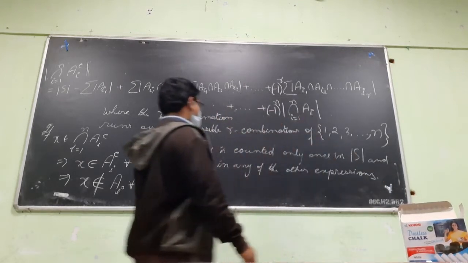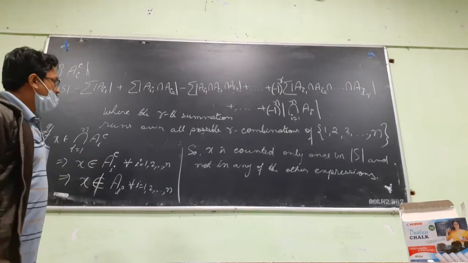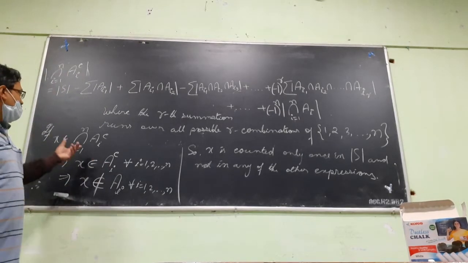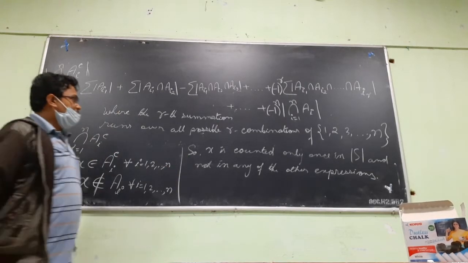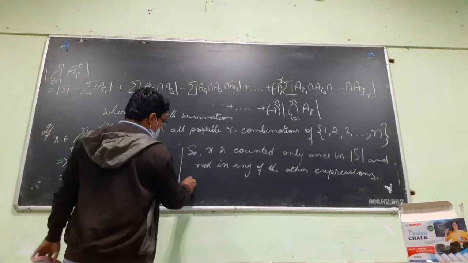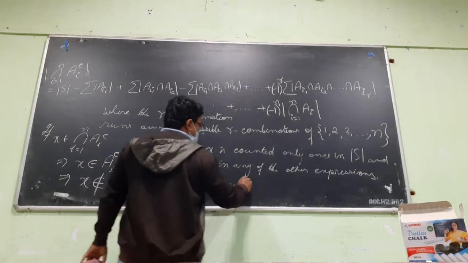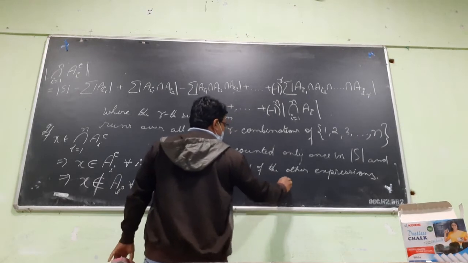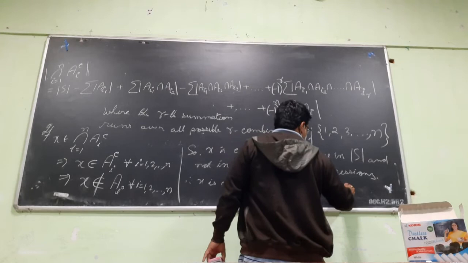So the other expressions do not count. Okay, so this part is done. If an element belongs to this, it is counted only once in the right hand side. Only once in this. So therefore X is counted exactly once in RHS.